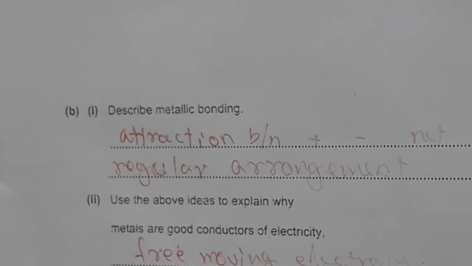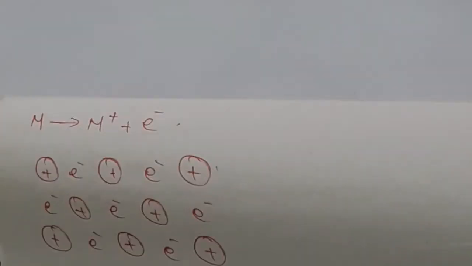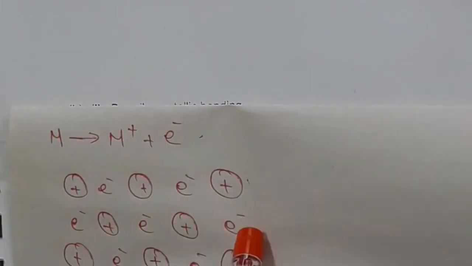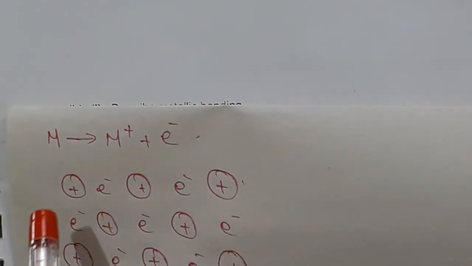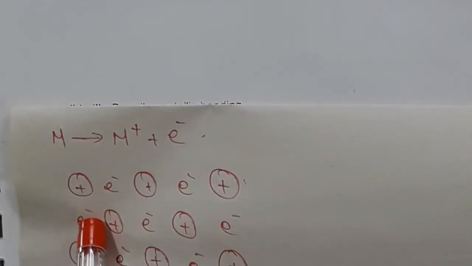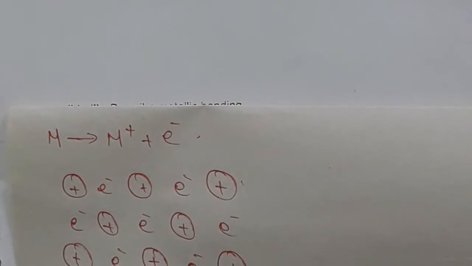And next question, why are metals malleable? Metals consist of layers. These are the layers: positively charged metal and negatively charged electron. These layers can slide over each other. That's why metals are malleable.